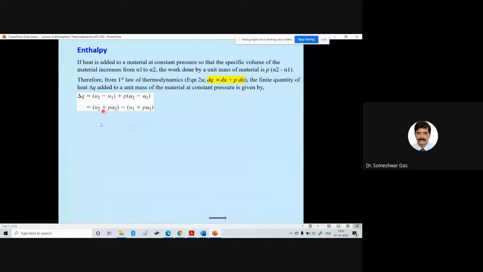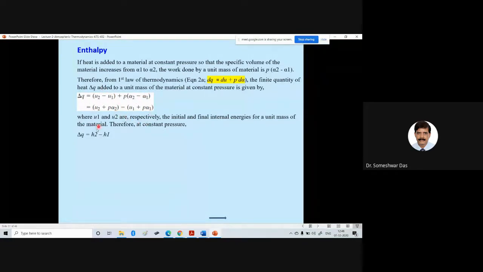Just by rearranging the terms, where U1 and U2 are respectively the initial and final internal energies per unit mass of the material. Therefore, at constant pressure, you can write delta Q is equal to H2 minus H1, where H2 is this one and H1 is this one.